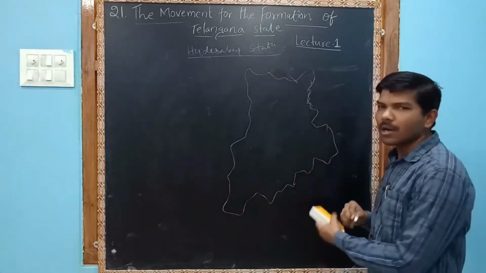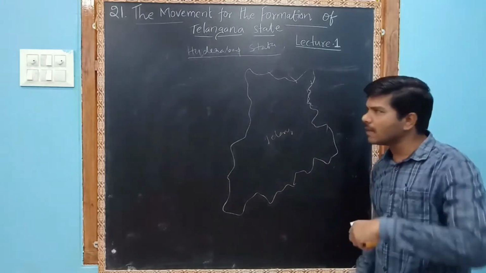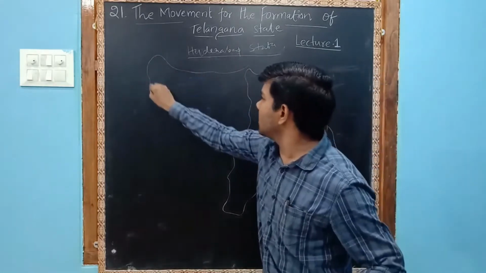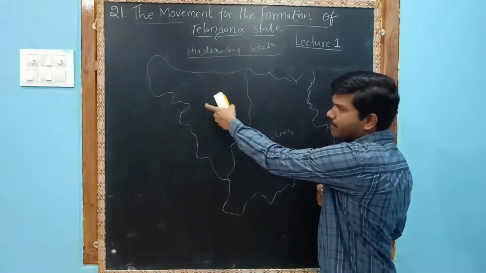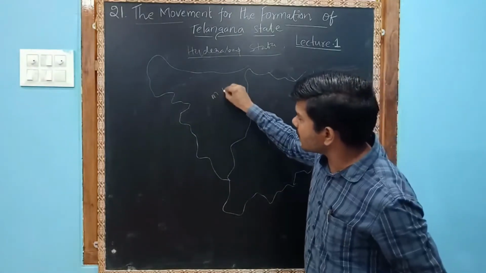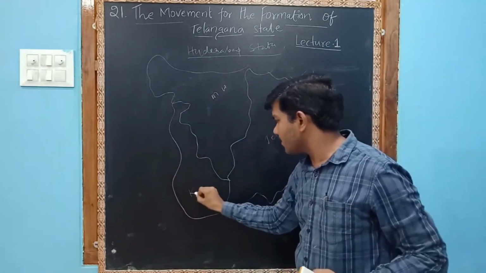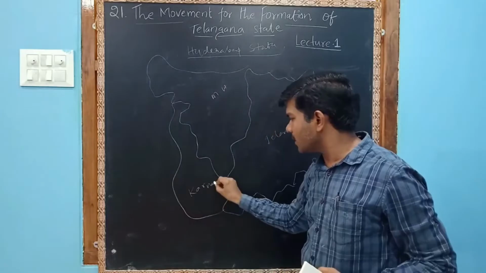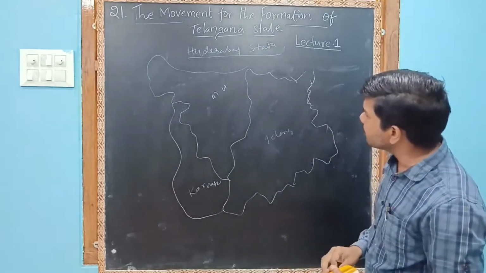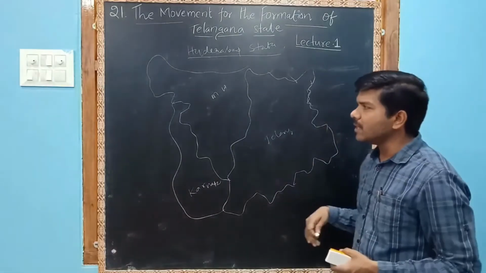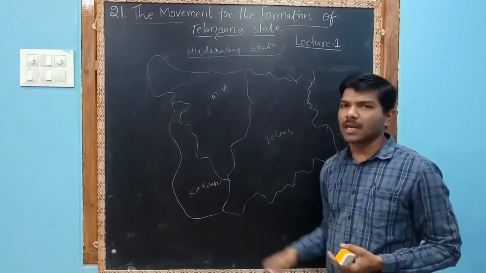So it is a model of present Telangana. At the time, it also included these parts. This is Maharashtra, and these are Karnataka. So once upon a time, during the Nizam period, Hyderabad state included some parts of Maharashtra and also some parts of Karnataka.